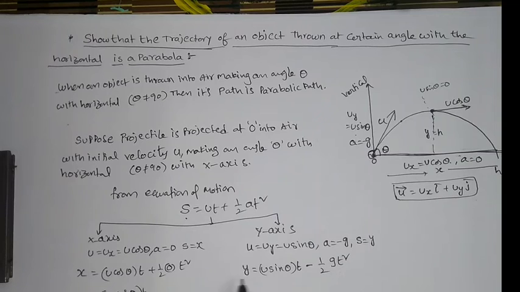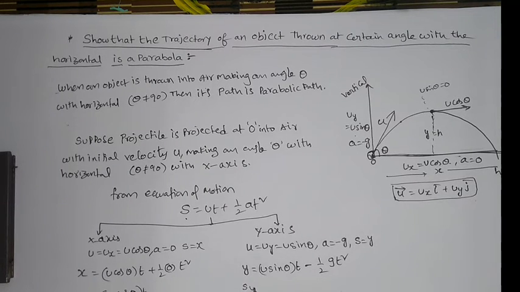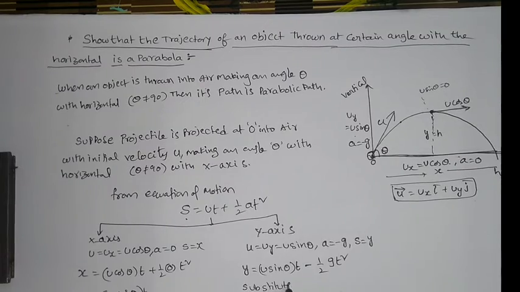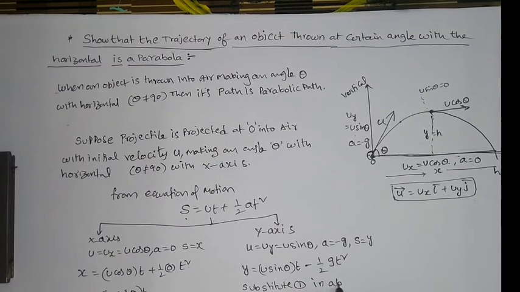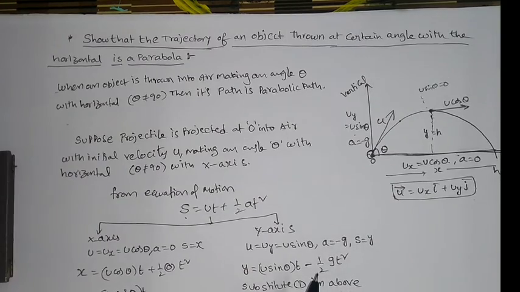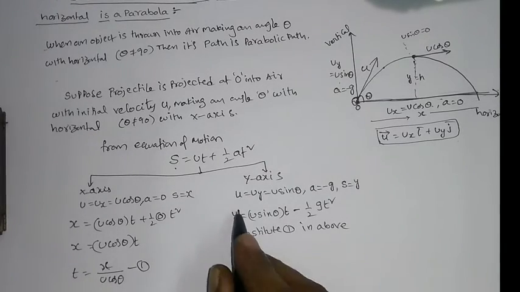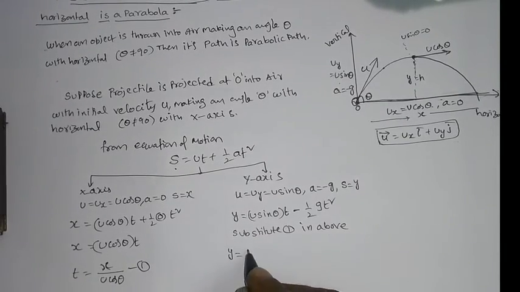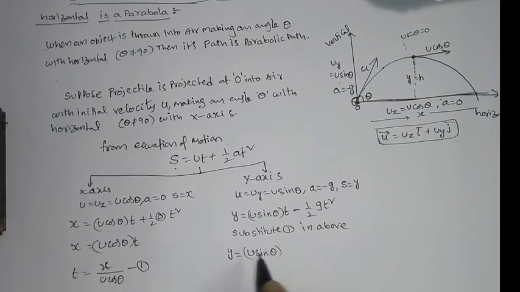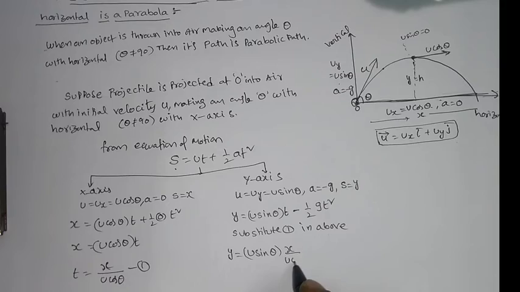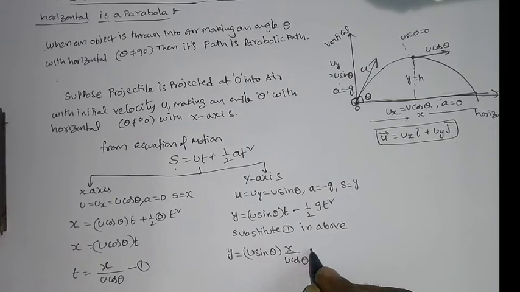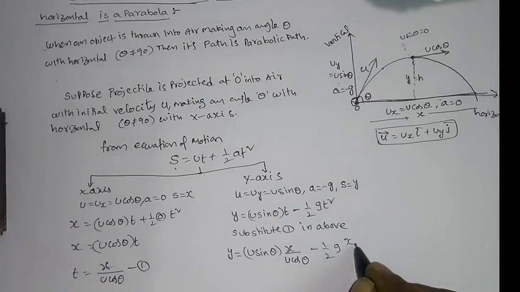Now these are the values. So in place of t, x by u cos theta, if you substitute equation 1 in the above, what you will get? y is equal to u sin theta into t, that is x by u cos theta, minus half g into x by u cos theta whole square.